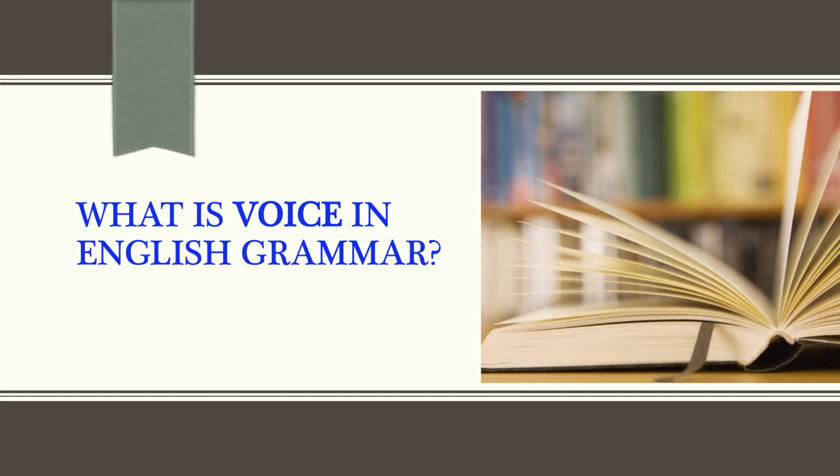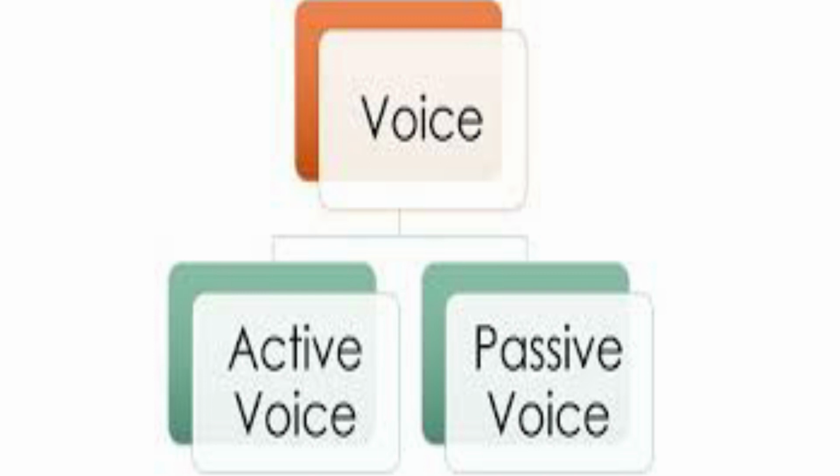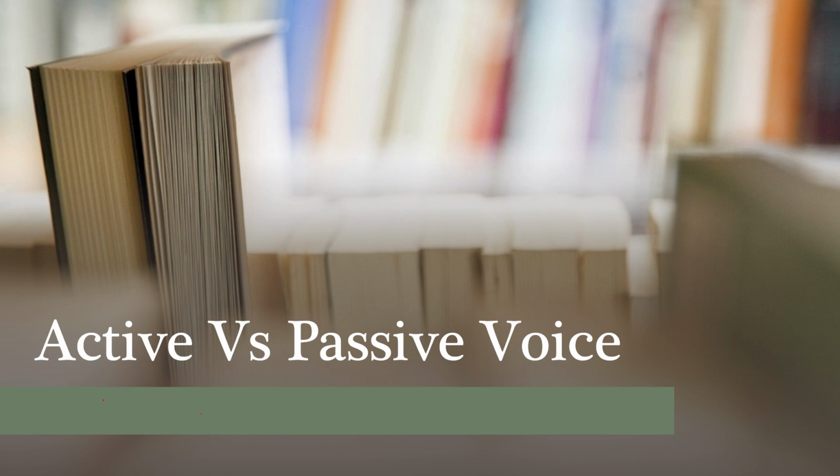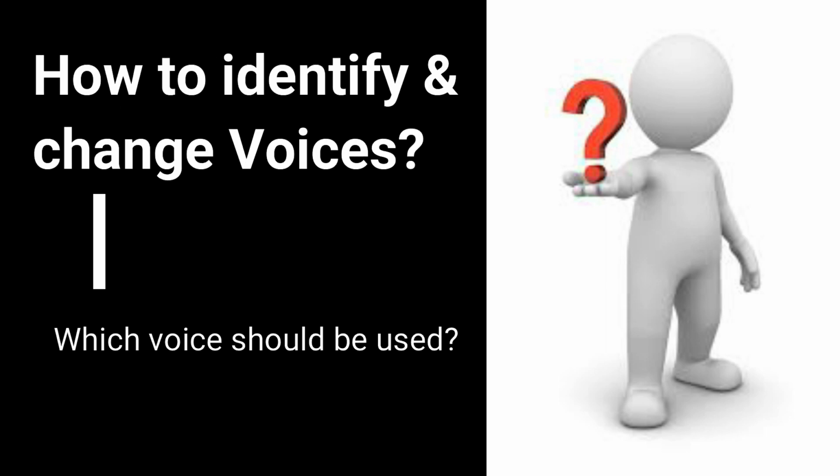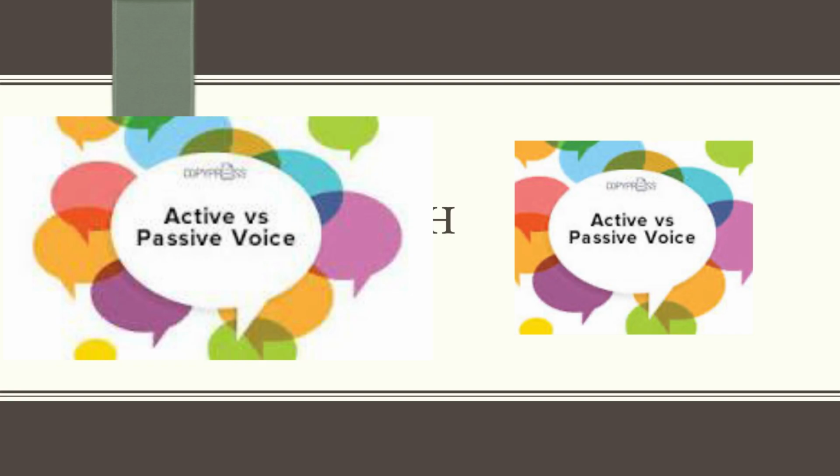Now I hope everything is clear regarding voice in English grammar. What is voice in English grammar? What are its types? How to identify them? And when we should use the active voice and when we should use the passive voice. English grammar में voice क्या है, इसके types क्या है और हम इन्हें कैसे identify करें, कैसे पहचानें, and active and passive voice का use कब किया जाना चाहिए. I hope all these tidbits regarding active and passive voice are clear to you.